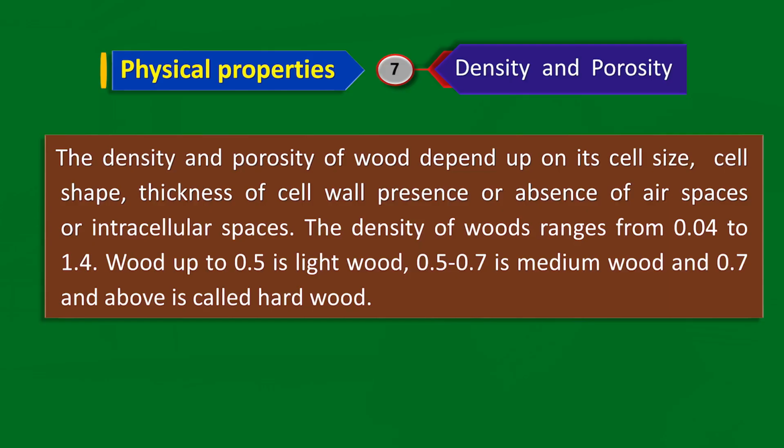The next important factor is the density and porosity. The density and porosity of wood depends on its cell size, cell shape, thickness of cell wall, presence or absence of air spaces or intercellular spaces. The density of wood ranges from 0.04 to 1.4. Wood up to 0.5 is lighter wood, 0.5 to 0.7 is medium, and 0.7 and above is called hardwood.